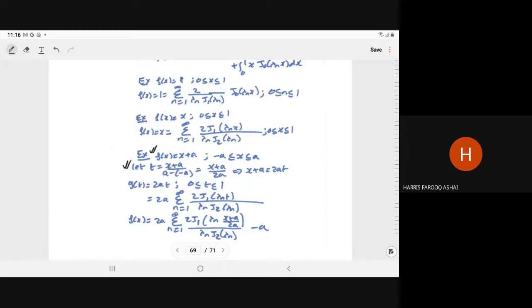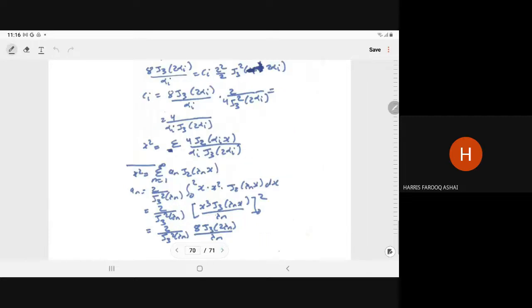So instead of f(x), now we write g(t), right, 2a t. So 2a t, and the limit of t will be 0 to 1. So just as you have written for x, you write for t and multiply with 2a, you will get it for 2a t, right? So in this way you can write the Bessel series.